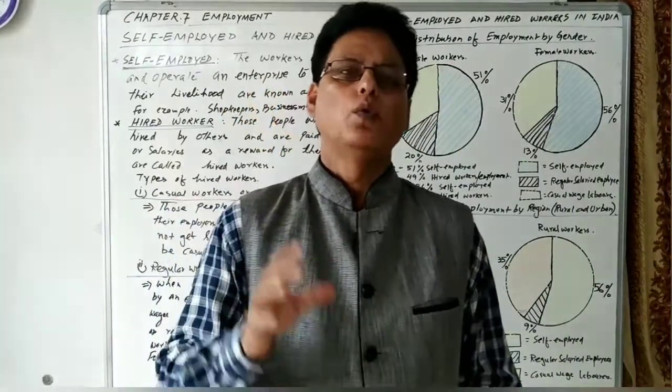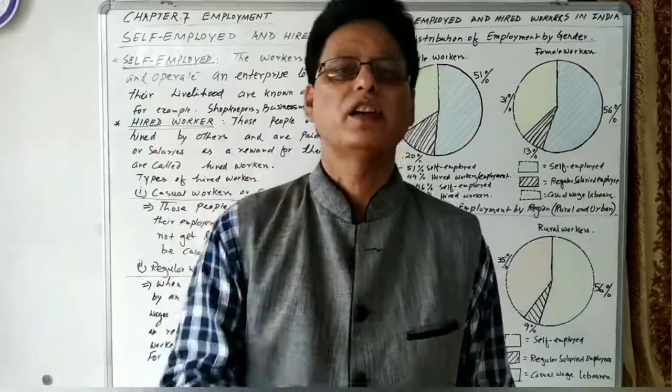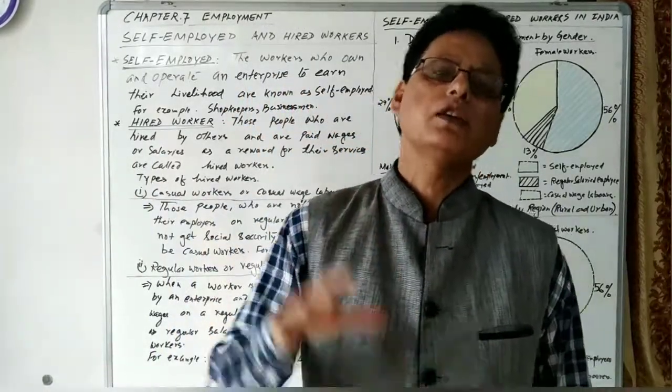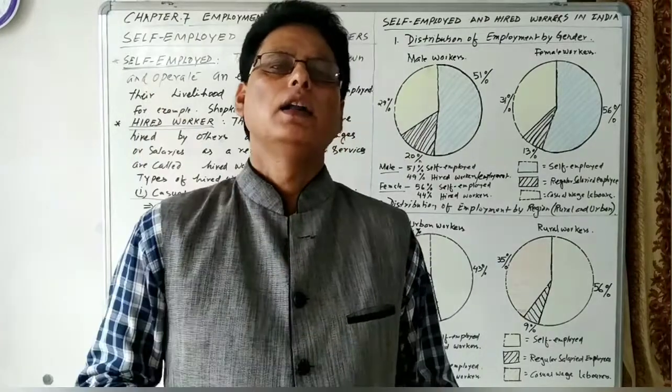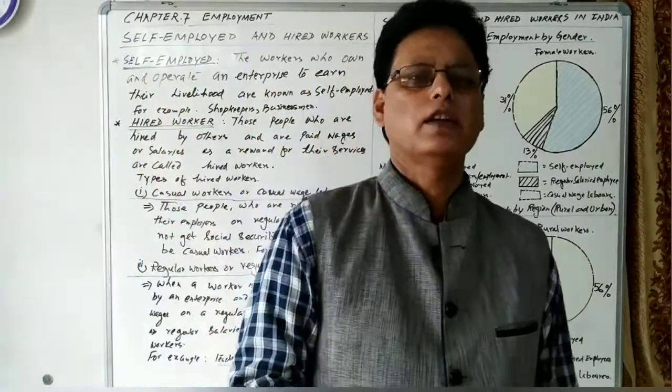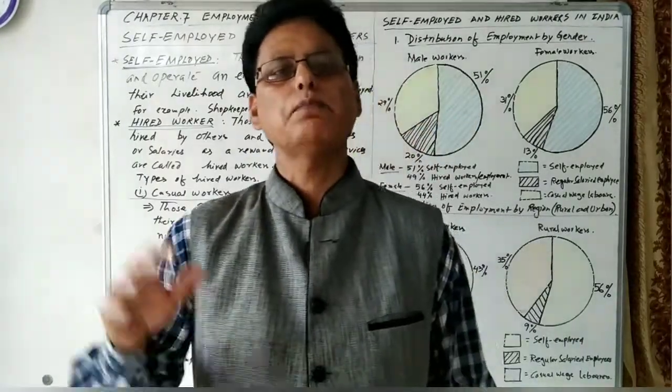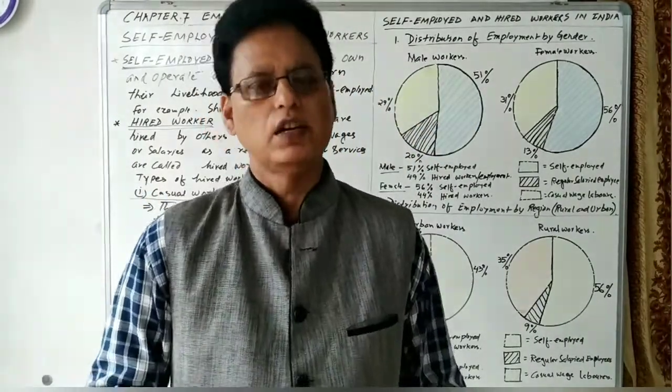They work in different capacities on a regular basis, are given wages on a regular basis, and are provided social security also.